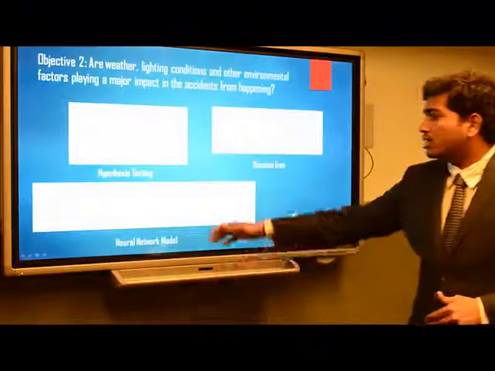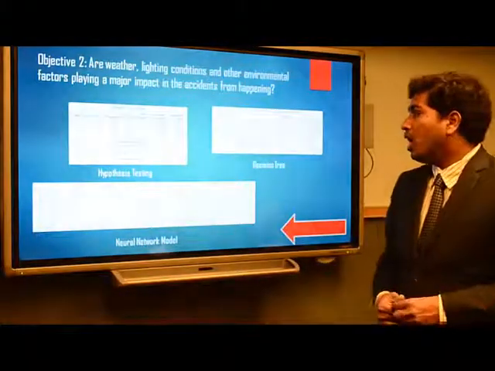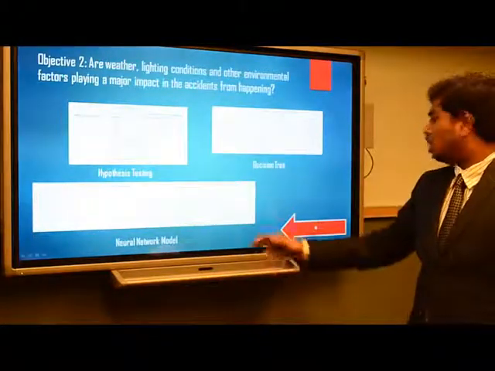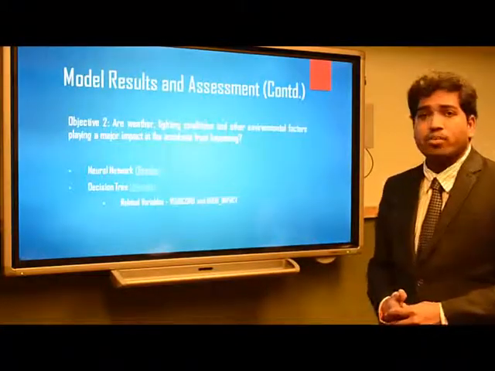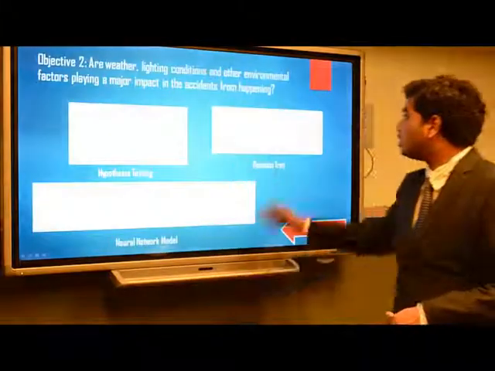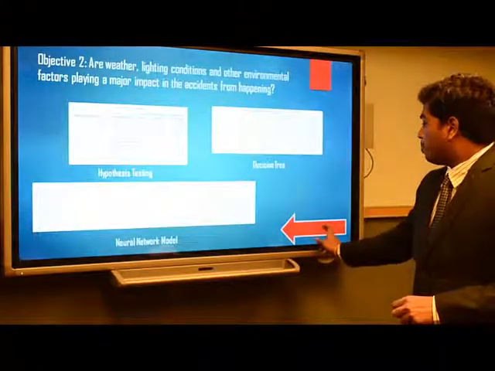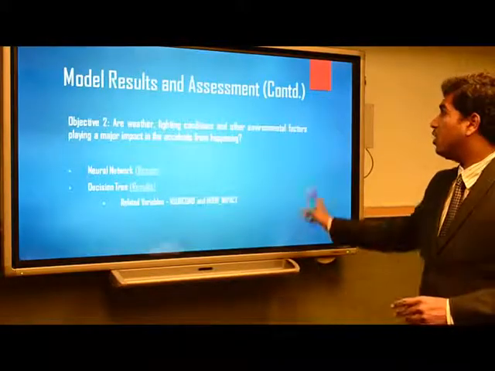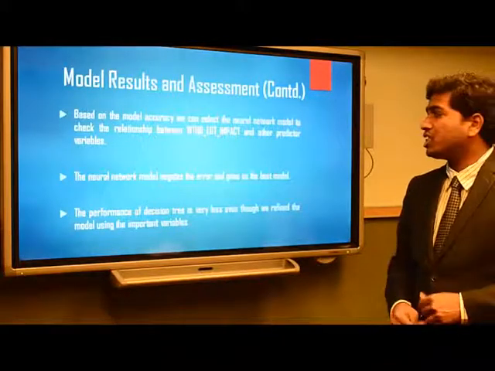If you see the results, it finally gave us a neural network of 151, and it gave us 16 weights. If we go back to the decision tree, it has identified surrounding conditions and hour of impact as the most important variables, and these are the variables mainly used in building the decision tree. Now I want to assess the performance of these two models against each other. To assess the performance of these two models, we have chosen the accuracy rate on the testing data.